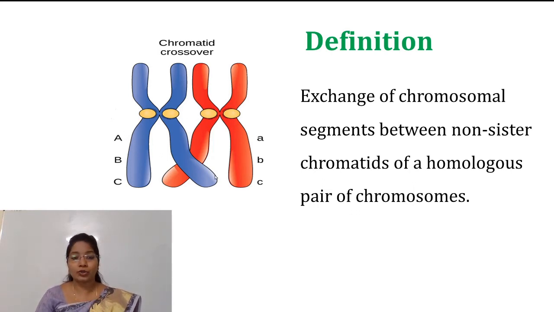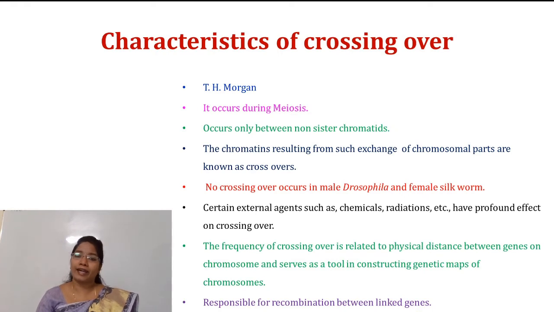So these are the two homologous chromosomes, and this part is called the chiasma, which is an X-shaped structure, and in that portion there is an exchange of chromosomal segments between these two chromosomes, or the chromosomal parts, and this phenomenon is called crossing over. Okay, so let's study the characteristics of crossing over.